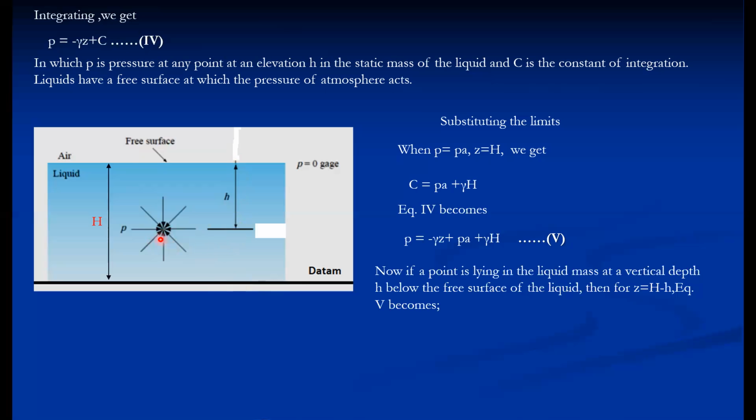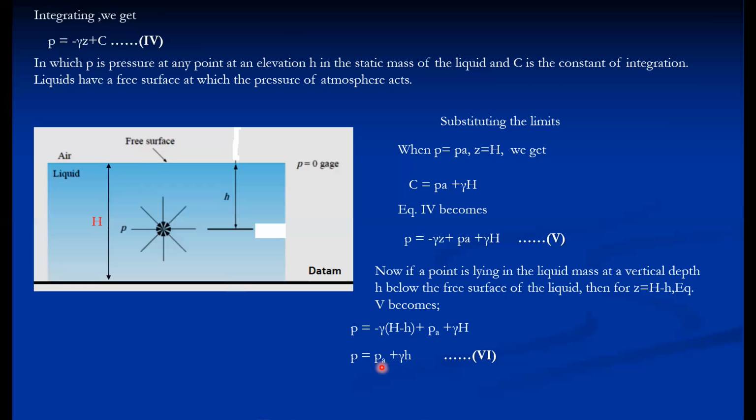So the Z from the datum line is capital H minus small h. If we put Z equal to capital H minus small h and simplify this equation, the equation is P equal to PA plus gamma h.